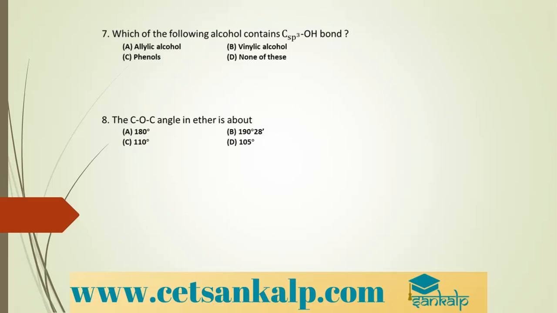So Lucas reagent is the test for determination of primary, secondary and tertiary alcohols. Turbidity doesn't appear for primary alcohols at room temperature, whereas for secondary alcohols, turbidity appears after 5 minutes, and for tertiary alcohols, turbidity appears immediately. So what is Lucas reagent? It is concentrated HCl plus zinc chloride.